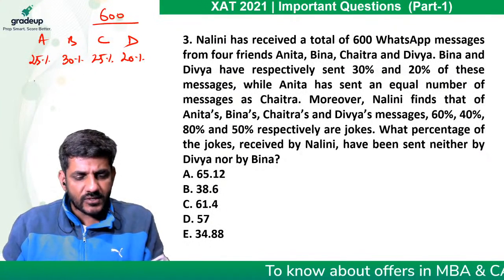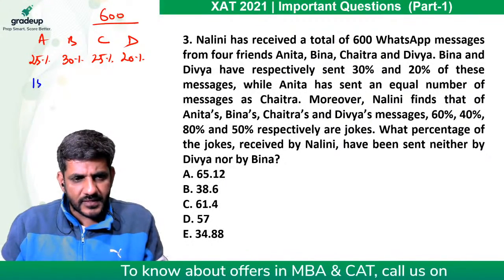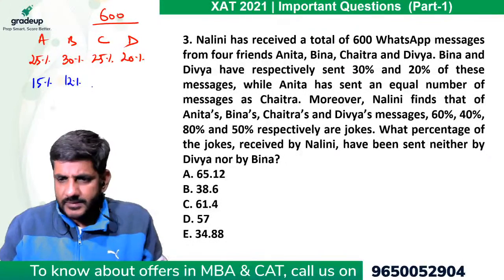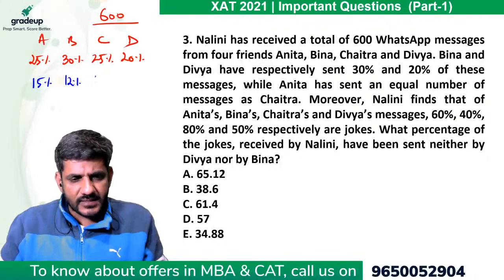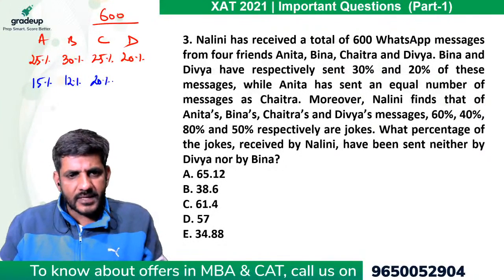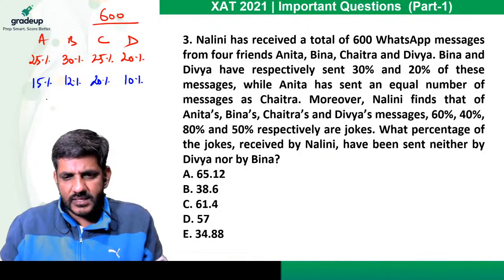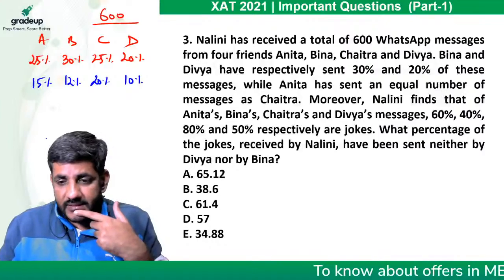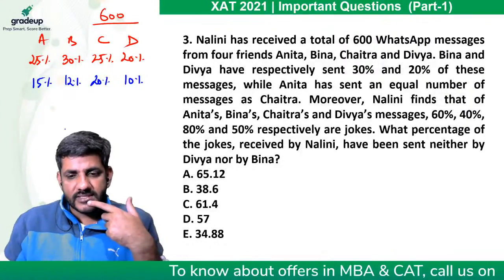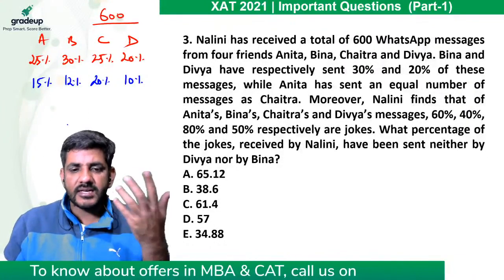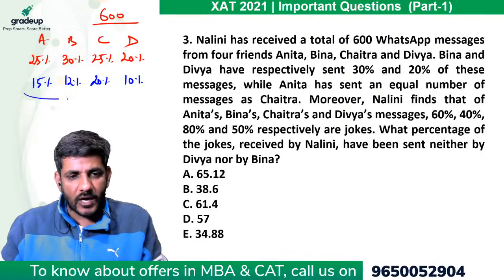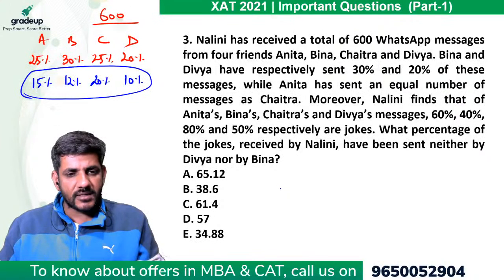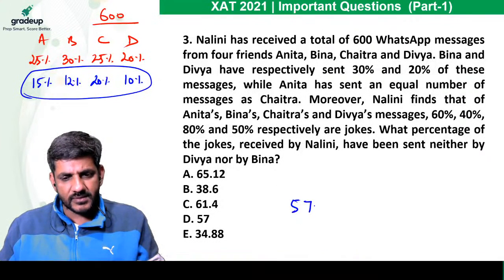So 60% of Anita's, that means 15%. 40% of Bina's, that is 12%. 80% of Chitra's, that is 20%. And 50% of Divya's, that is 10%. These are jokes. This has been told to us. Next, what percentage of the jokes received by Nalini have been sent neither by Divya nor by Bina? So how many jokes have been received by Nalini? 15 plus 12, 27 plus 30 is 57%.